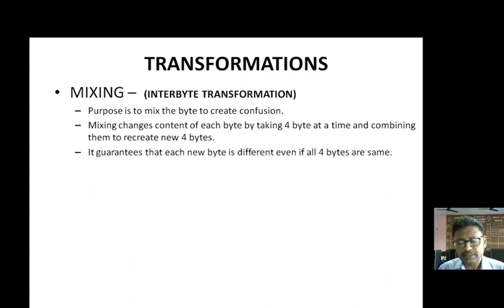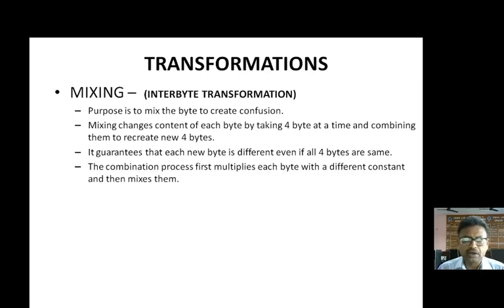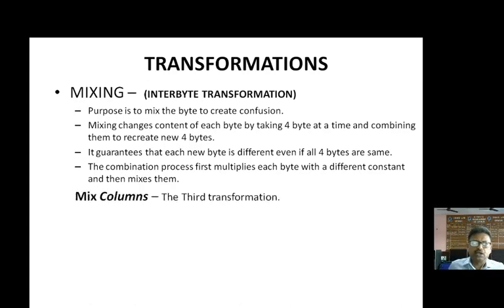It guarantees that each new byte will be different even if all 4 bytes are the same, because the mixing is done by the inter-byte transformation. So an inter-byte transformation is a kind of transformation where, even if the bytes are the same, you will get different values. The combination process first multiplies each byte with a different constant and then mixes them. So this is the mix column, which is the third transformation.